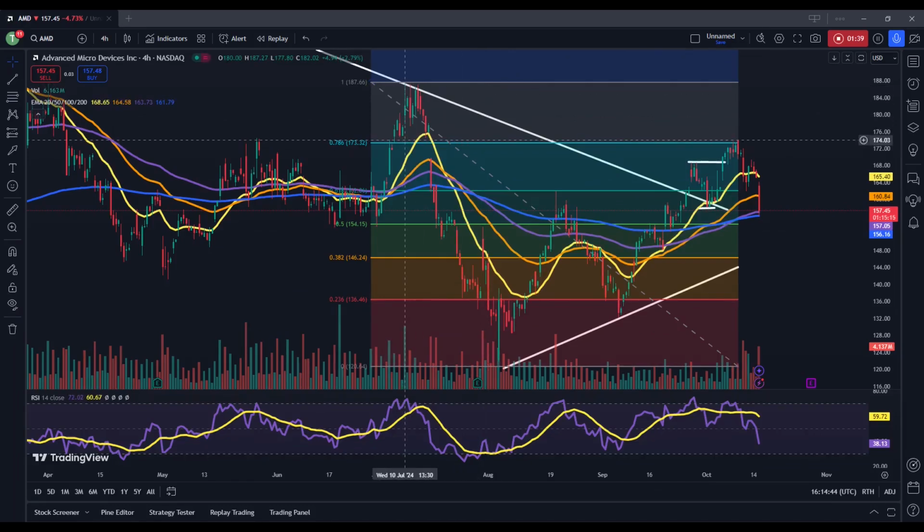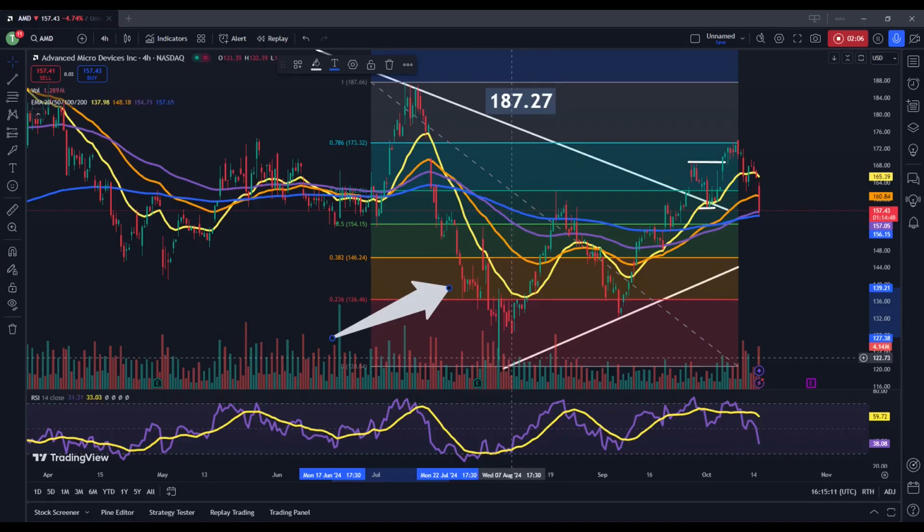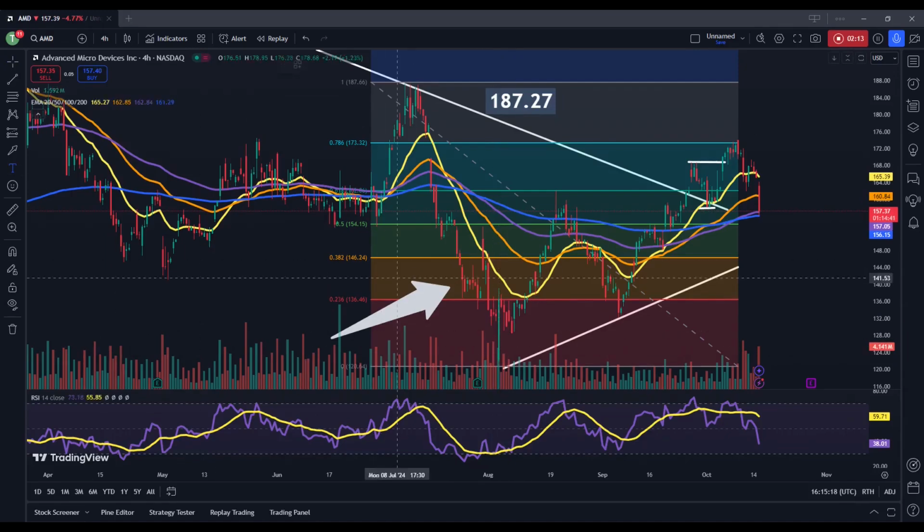And what we're looking at here previously was a price high that came in at 187.27. So this would be the price high that was generated during the July 10 trading session. So that was before the tech D-Day of the summer, where on July 11th, everything started to really collapse. And as we can see, that did happen for AMD here as well. So share prices really started to move lower at that point. And this ultimate price low here comes in at 121.82.